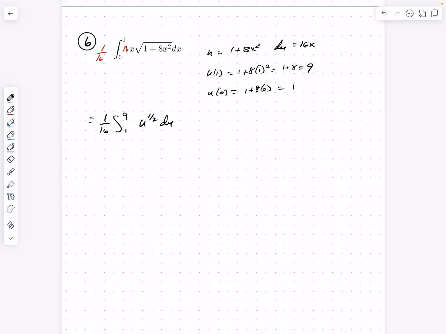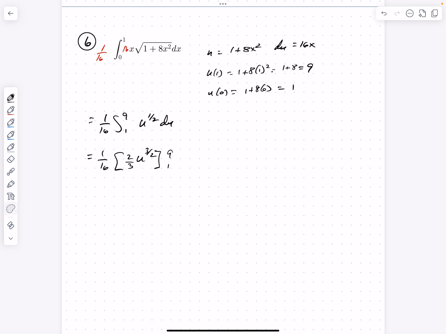Now, what's the antiderivative of u to the 1/2? Well, it's going to equal 1 over 16 u to the 3/2. In other words, I raise 1/2 by 1 or 2/2. That's up to 3/2. Divide by 3/2 or multiply by 2 over 3. And I evaluate that from 1 to 9. Okay.